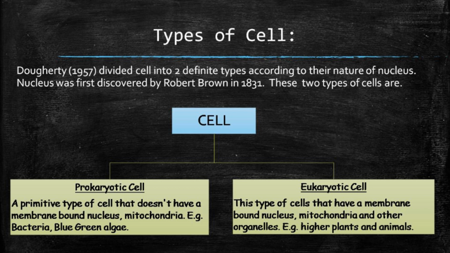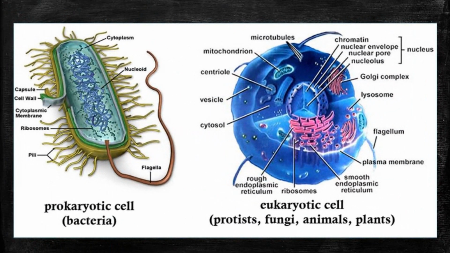This type of cell does not have a membrane-bound nucleus or mitochondria, and examples are bacteria, blue-green algae, etc. On the other hand, the eukaryotic cells have a membrane-bound nucleus, mitochondria, and other organelles. The examples of the eukaryotic cells are the higher plants and the animals. Here you can see the diagram of both the prokaryotic and the eukaryotic cells.